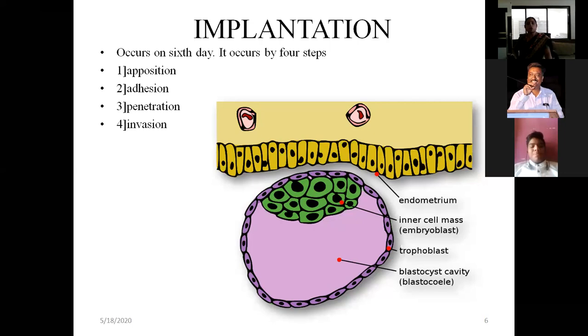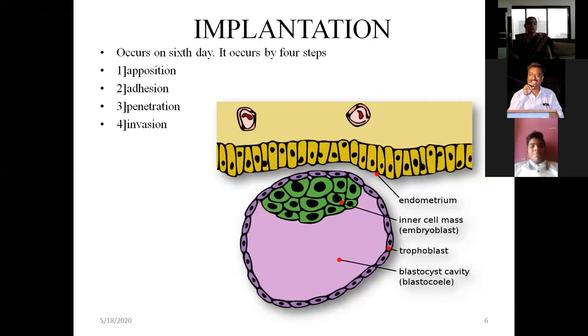So where does it occur? It occurs in the endometrium of the uterus. Which part of the uterus? The fundus of the uterus, anteriorly or posteriorly on the uterine wall. And which day? It occurs on the 6th day of fertilization or the 20th day of the normal menstrual cycle. 6th day of fertilization means, if ovulation occurs on the 14th day and fertilization occurs on that day, then on the 6th day after that fertilization, the implantation procedure starts.